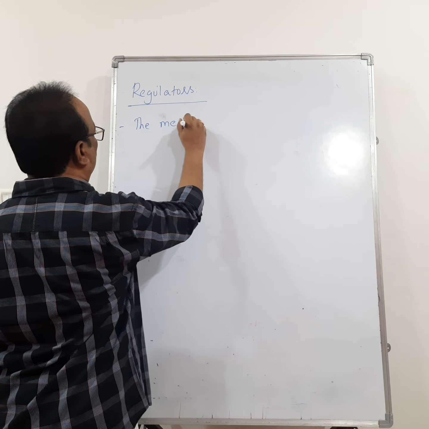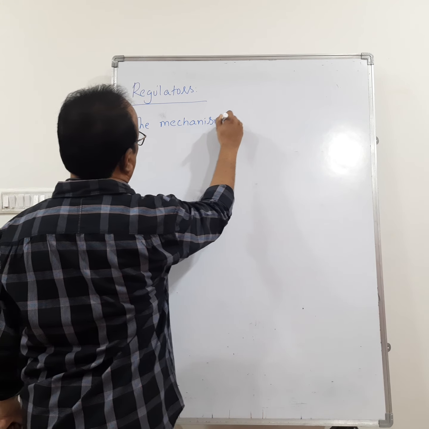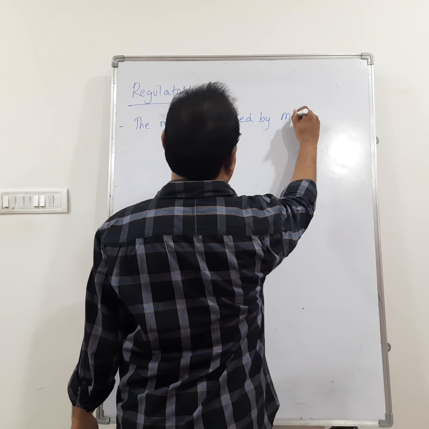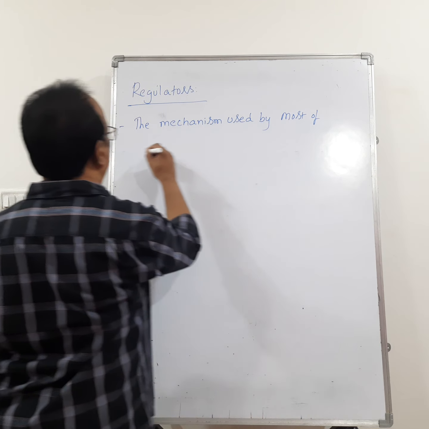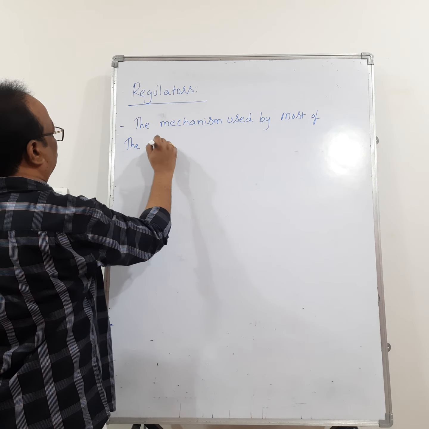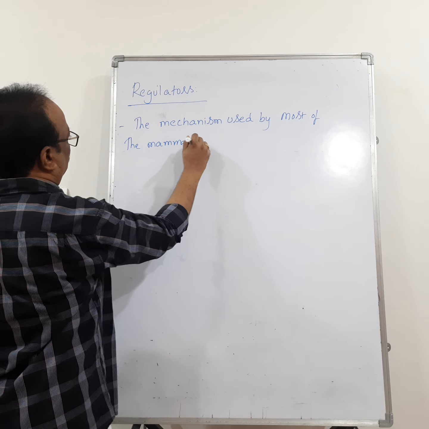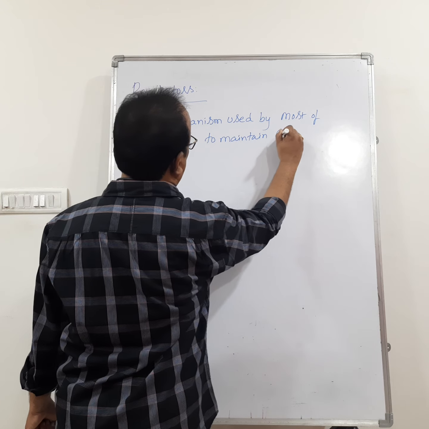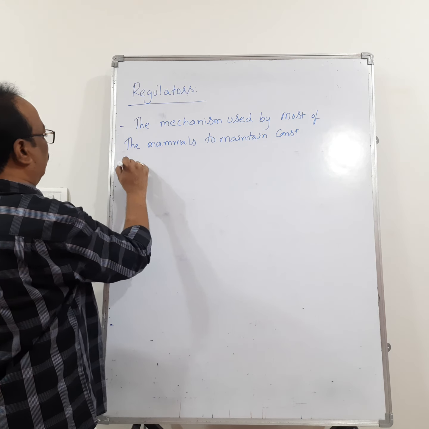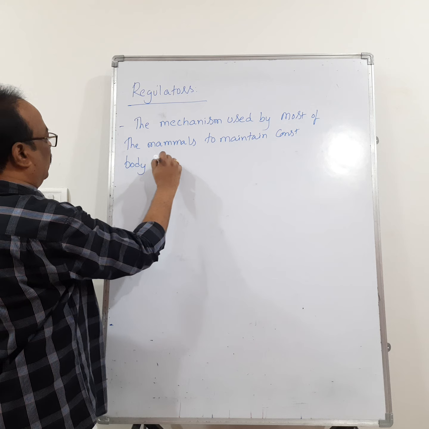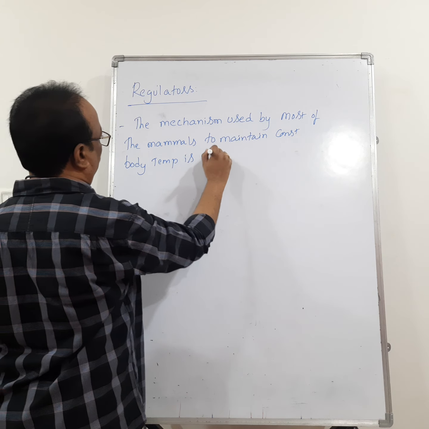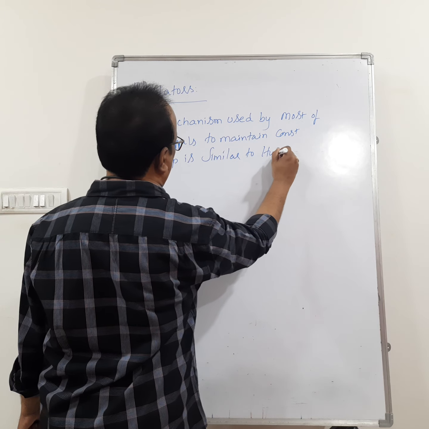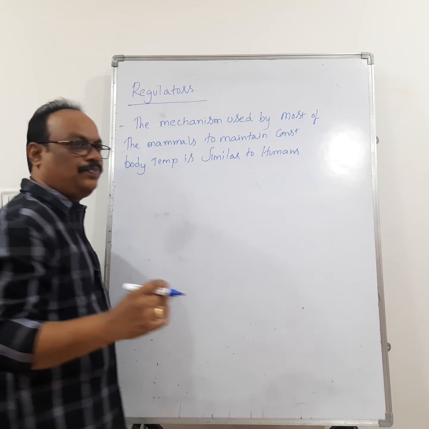The mechanism used by most of the mammals to maintain constant body temperature is similar to humans. Right?